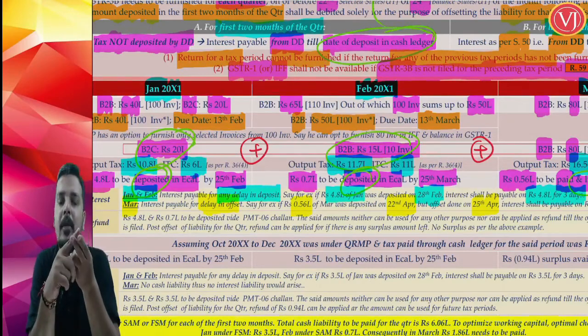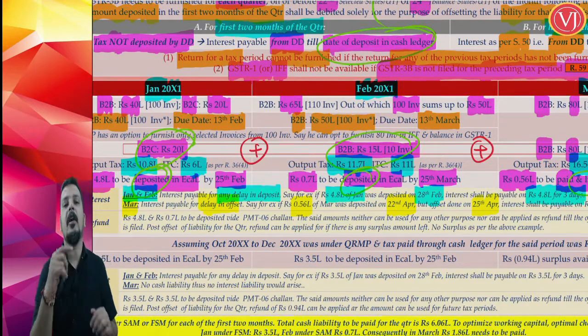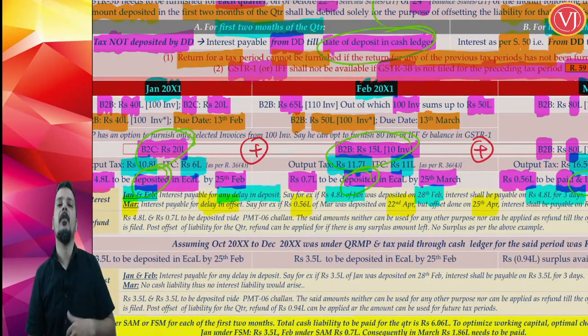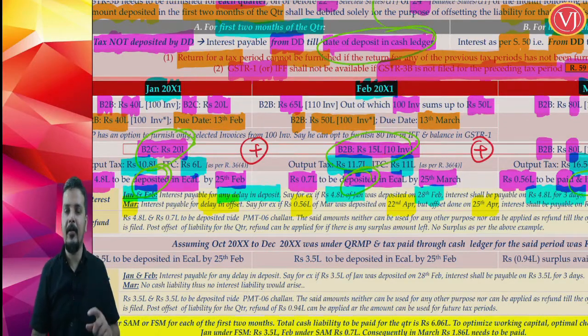Understand that for the first 2 months only deposit will be there, no offsetting. For the third month, deposit as well as offsetting will be there. So when you are talking about the third month, that is March month, you have to see the date of offsetting. Though 0.56 lakhs was deposited on the due date 22nd April, offsetting was done on 25th April, still there is a delay because for the last month of the quarter, for interest purposes, you have to consider offsetting, not deposit. You have to consider date of offsetting, not date of deposit. So interest will still be payable for 3 days. So 0.56 lakhs multiplied by 18% multiplied by 3 divided by 365. Right. So that you have to understand.